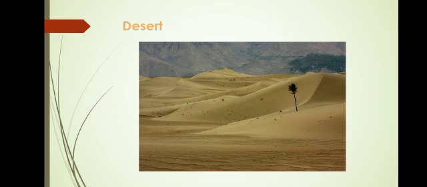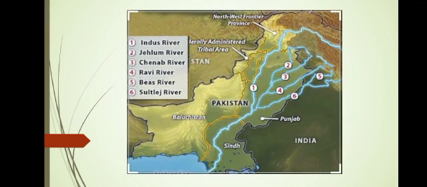In the western side and to the east, there are deserts. These are dry areas with very little water, because there is no river going across these dry lands. Punjab is mostly fertile because of the flowing of rivers across it.